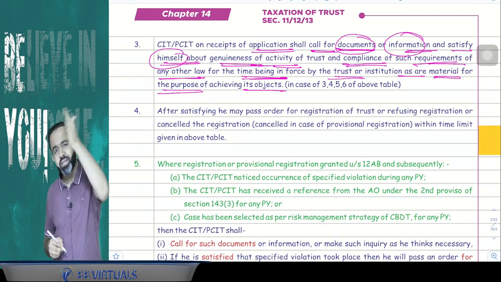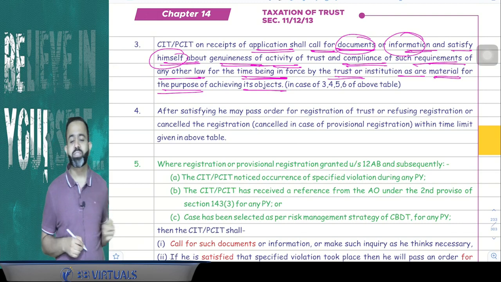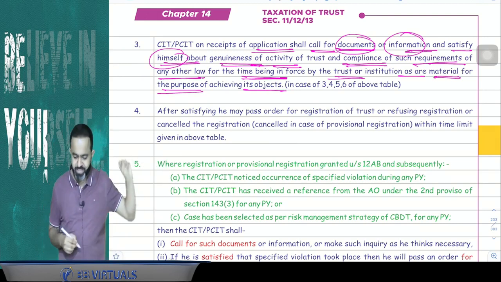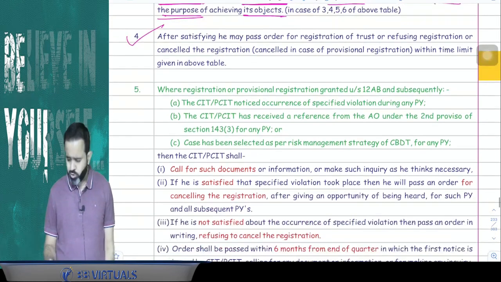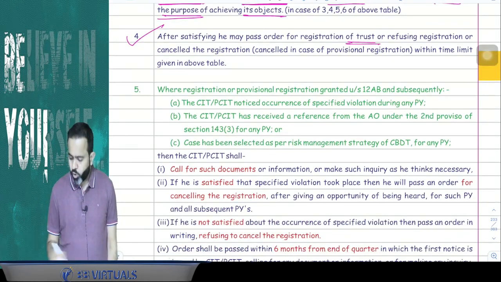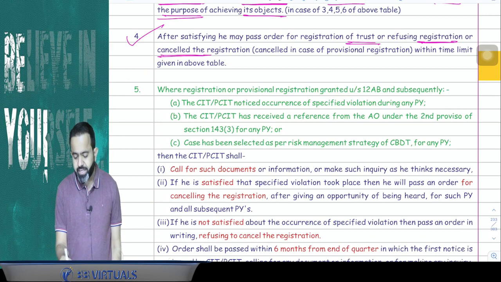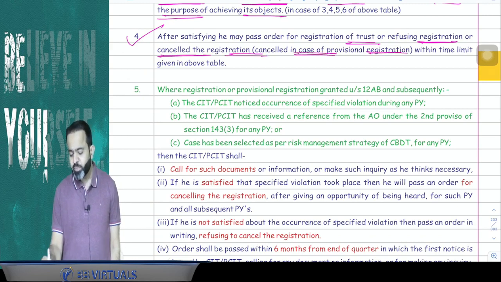Or suppose provisional registration was granted, he will cancel that provisional registration in the case of refusal. Point number 4 says that after satisfying himself, he may pass an order for registration of the trust, or refusing the registration, or cancelling the registration, cancellation being in case of provisional registration, within the time given in the above table.